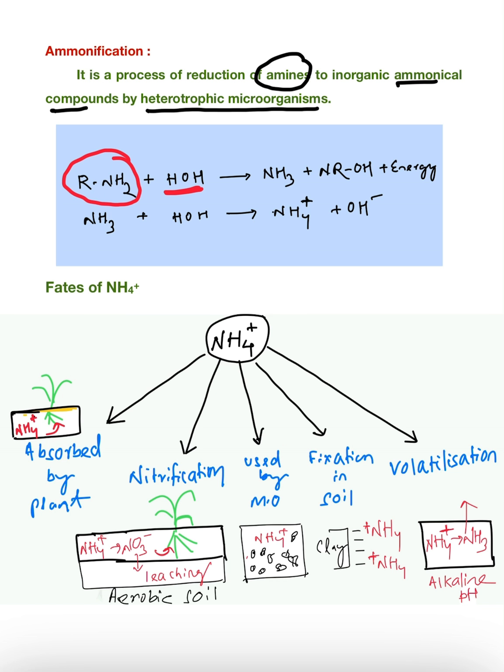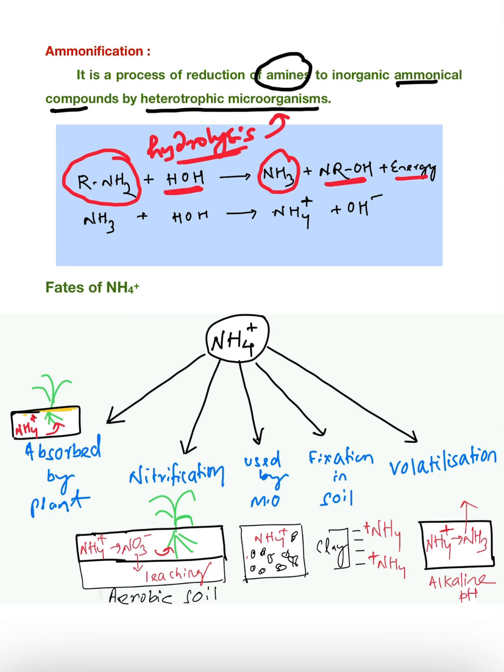This is a hydrolytic action, or hydrolysis, carried out by heterotrophic microorganisms. The amines react with water to give ammonia, NH3, and other nitrogen-based alcohol or energy.